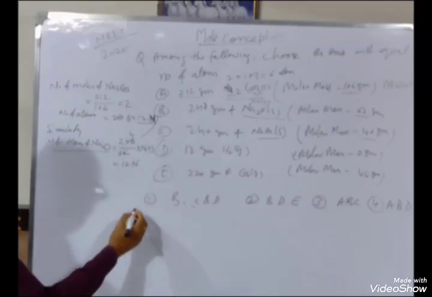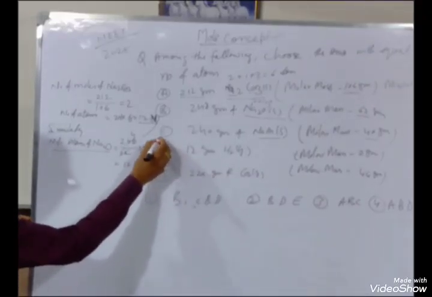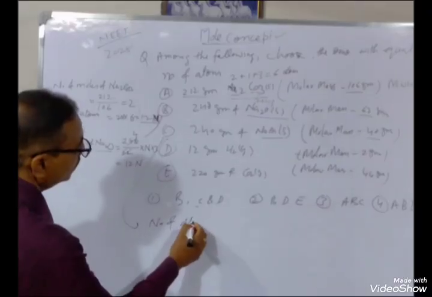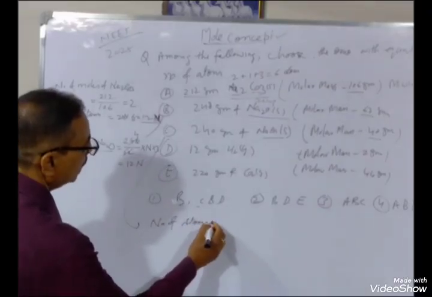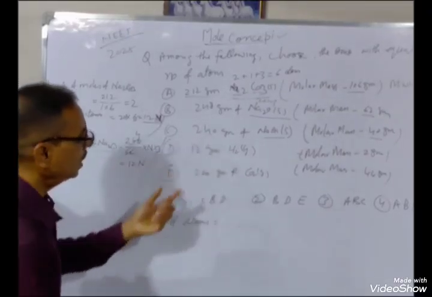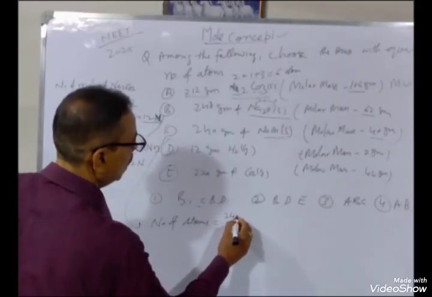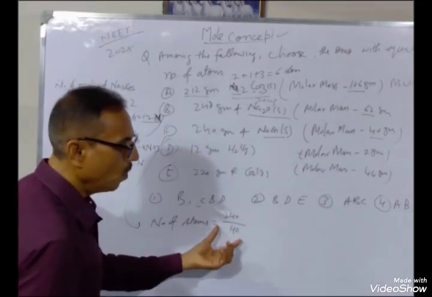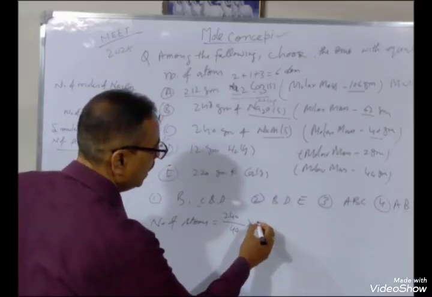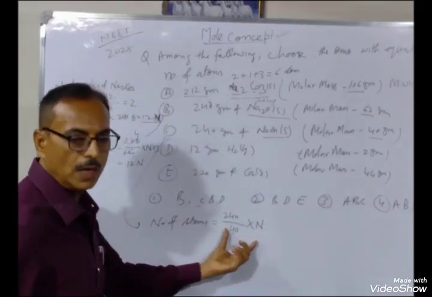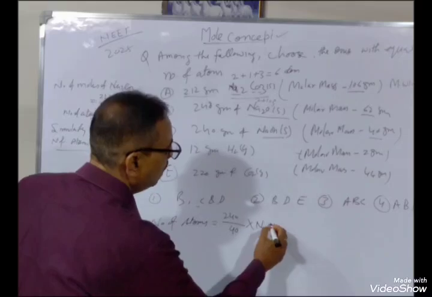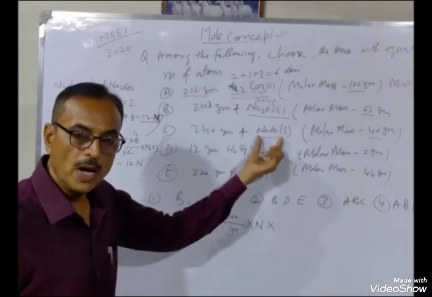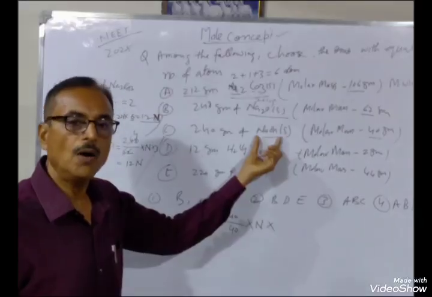Then C. We check for C. Number of atoms. I will directly calculate. Weight 240 divided by molecular weight 40. This is the mole, multiplied by N Avogadro number, you will get molecules, and multiply the number of atoms present in one molecule of the compound.